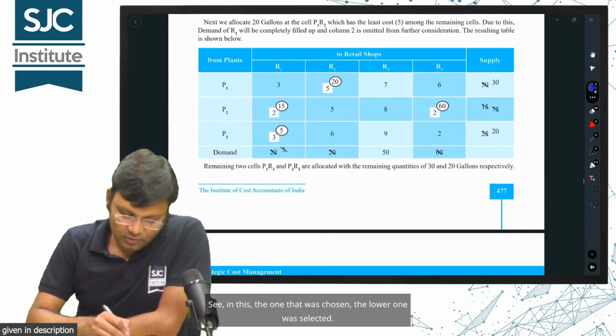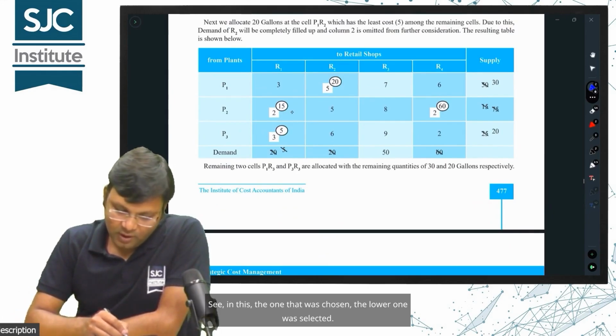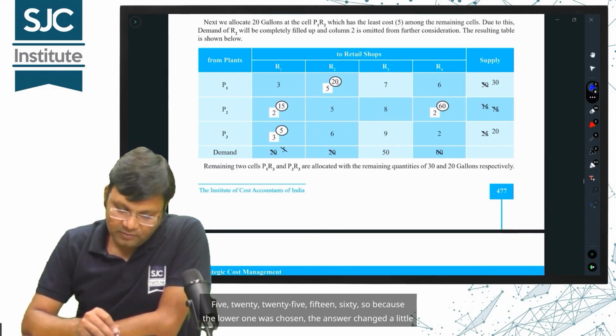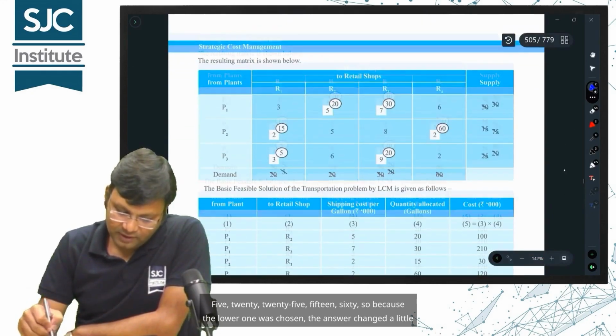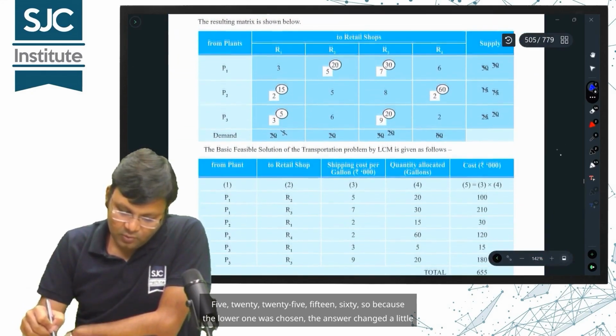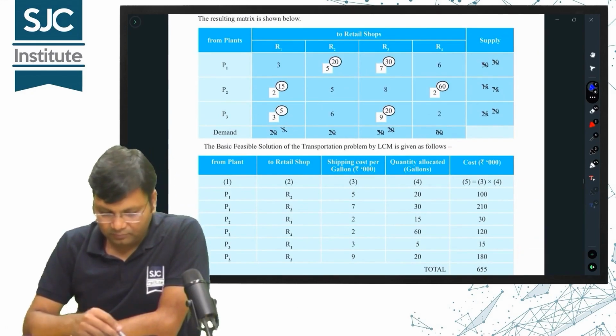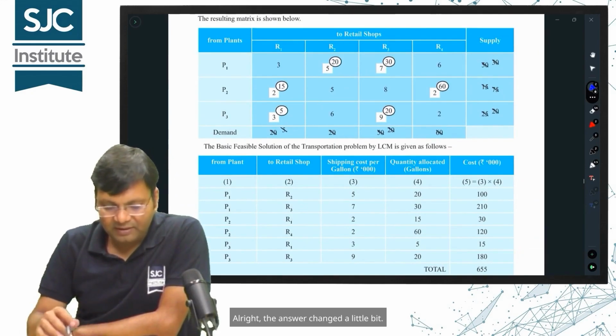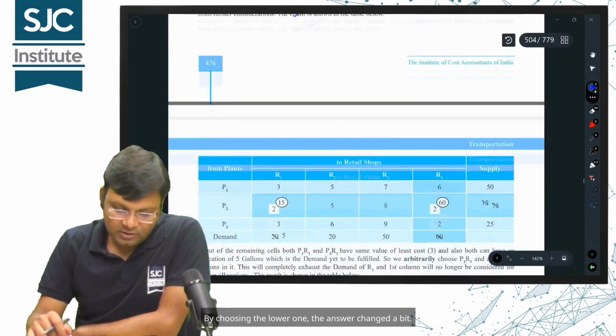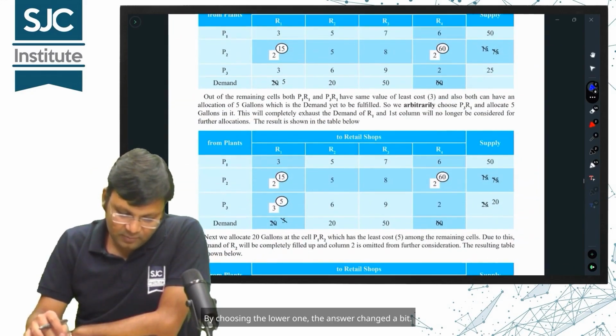See, in this, the lower one was selected: 5, 20, 25, 15, 60. Because the lower one was chosen, the answer changed a little bit.